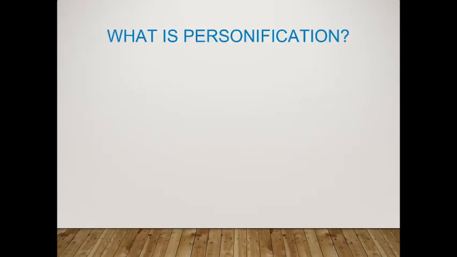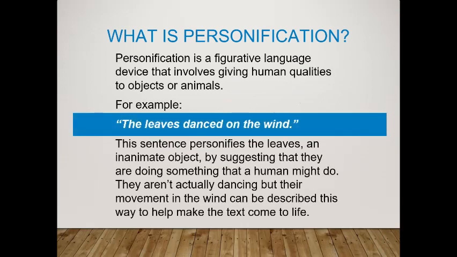So what is personification? Personification is when you give human qualities to an object or an animal, so something that does not usually have human qualities. So an example there is: the leaves danced on the wind. Okay, so in that sentence, we have an inanimate object, which is the leaves, and they're doing a human thing, which is dancing. So in that sense, this is personification. The leaves danced on the wind. They're doing something that a human would do. And obviously leaves can't actually dance.